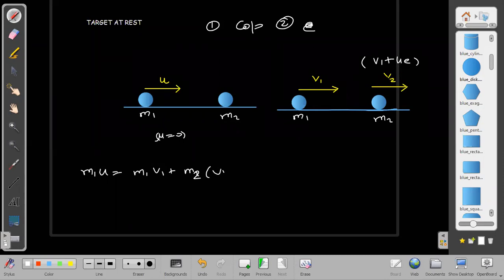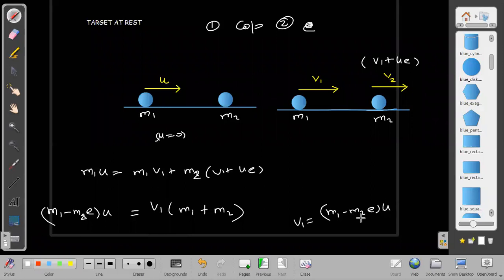We will just write v1 plus u into e. So from here directly we can get the answer. What do we want here? We want v1. So v1 comes out to be m1 minus m2 into e into u upon m1 plus m2. Did you not get this in the morning?